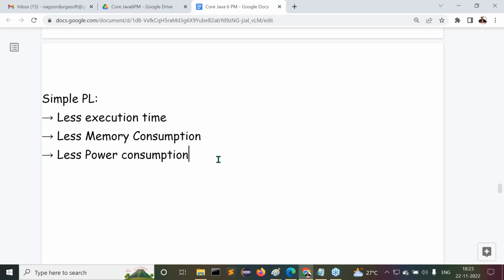Okay, good, nice. Now here, what is the effect of this less execution time? This is my question. What is the effect of this less execution time here? This is the question we have to understand now. Let's observe this clearly. I'm going to ask you some questions now. Try to answer, guys.